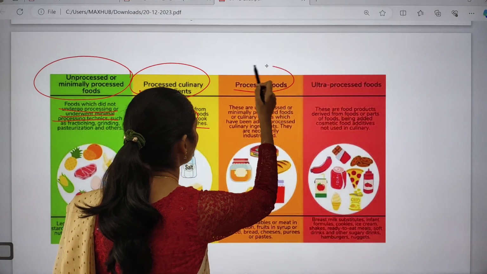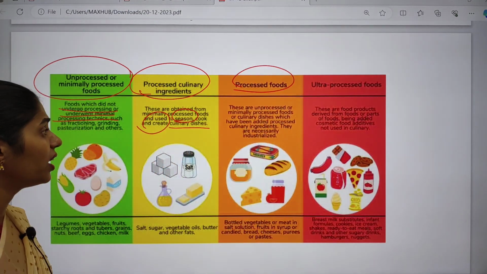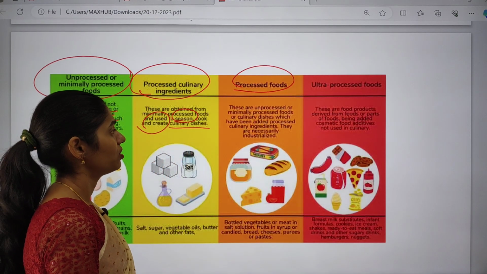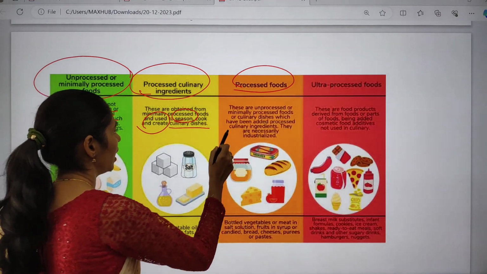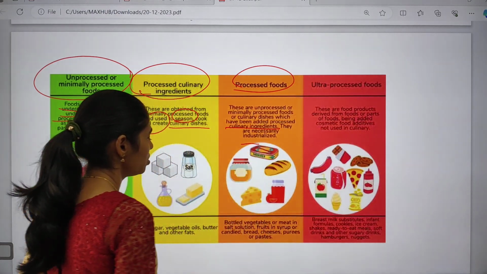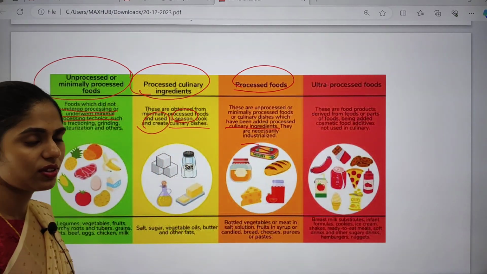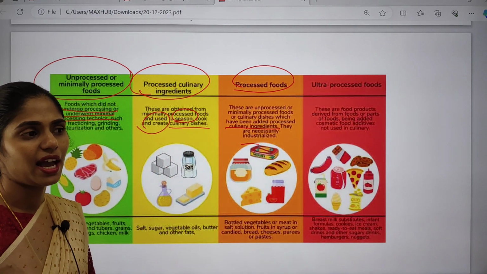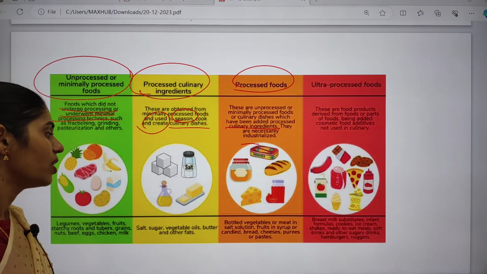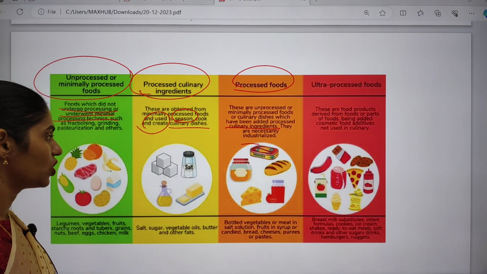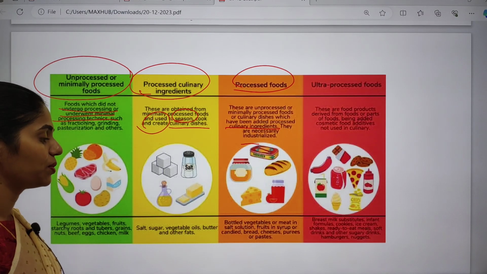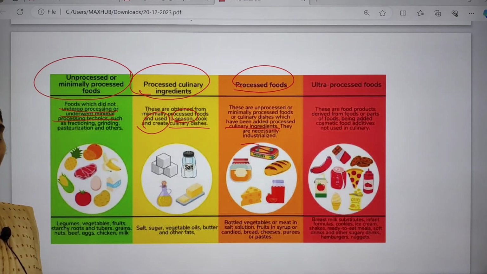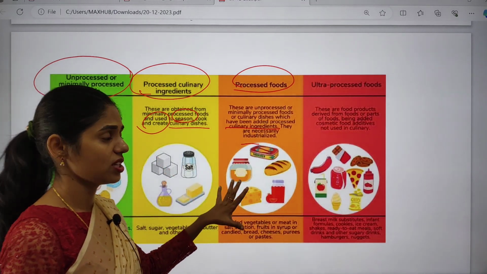And this one is processed food. So there are unprocessed or minimally processed foods which have been added to the processed culinary ingredients. Here you can see bottled vegetables, where in the bottle you have the vegetables in water, meat in a salt solution, and fruits in syrup or candied, like bread as well as cheese, purees, and pastries that come in different packets. So that is called processed food.